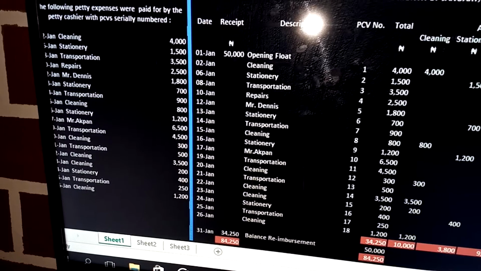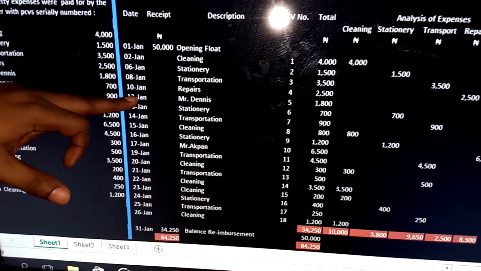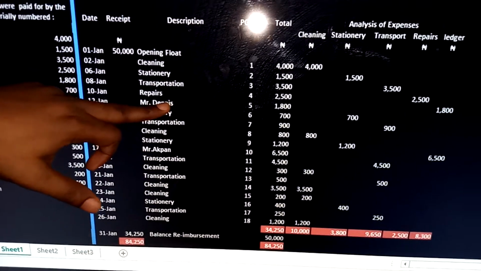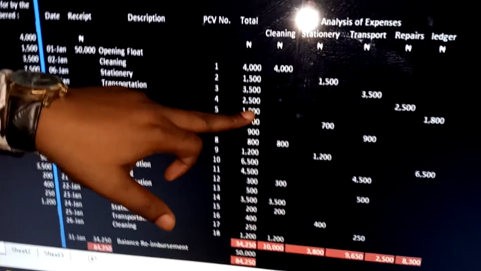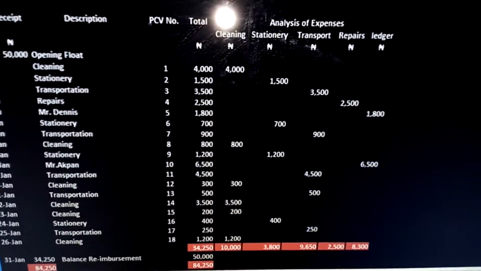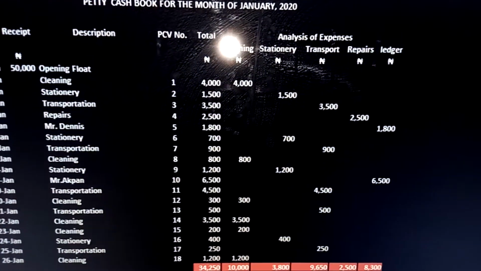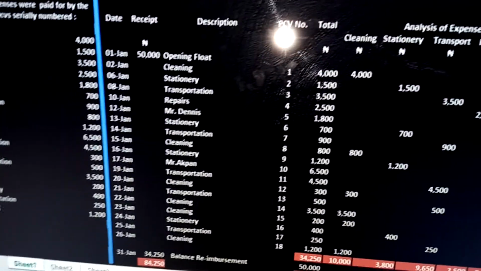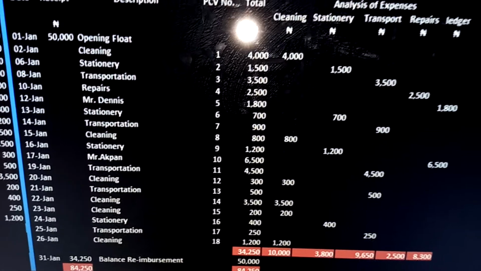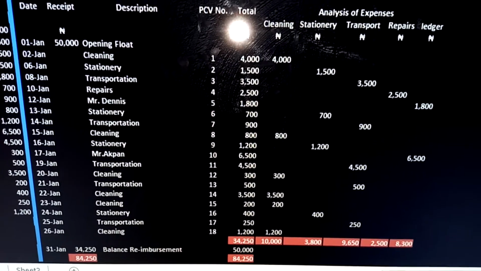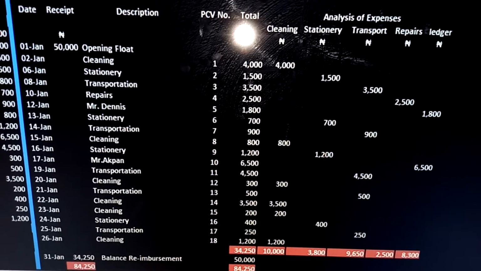The next one here, we have 12th of January. That is Mr. Dennis. So we have 12th January here. How much is that, Mr. Dennis? That is 1,800. So 1,800, that will be under ledger. I hope we are following. So what I am saying here is just for us to pick the date of the transaction, pick the description of transaction, pick the PCV number, the amount, and put it under the particular expense head.